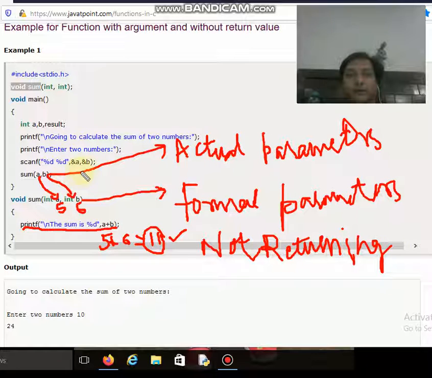But we have passed some values, say a and b, for which we want to calculate the sum. So they are called actual parameters, very important.